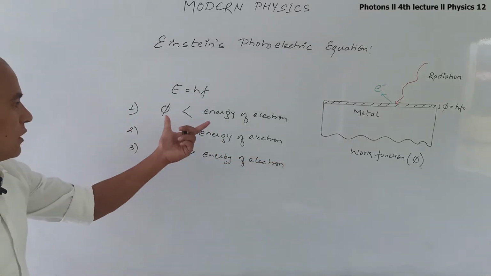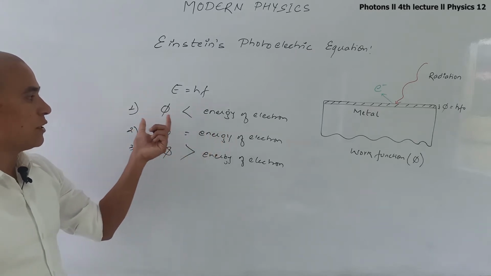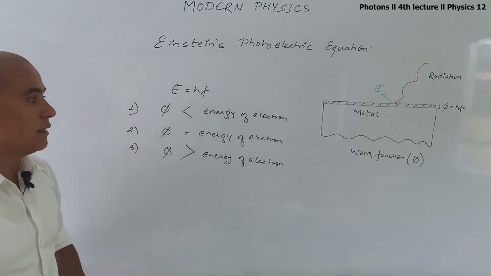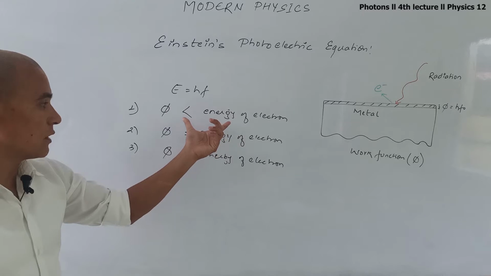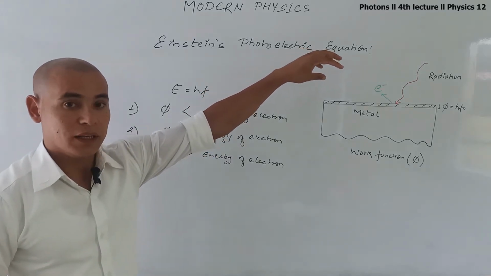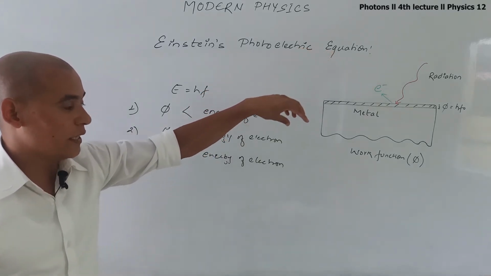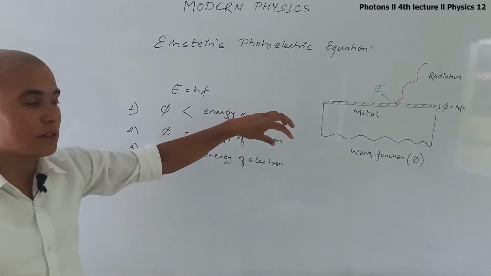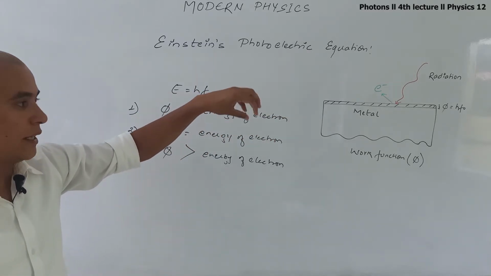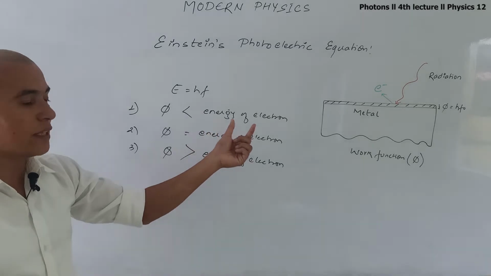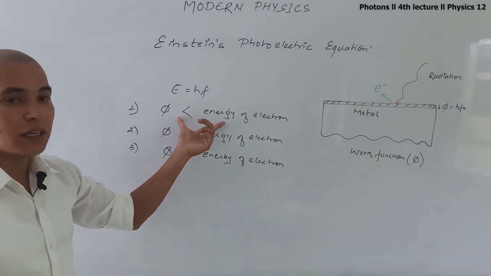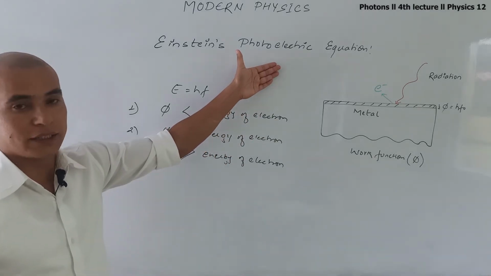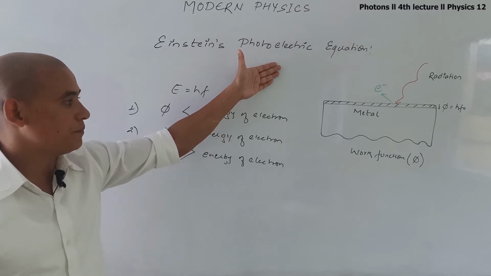In the first condition, when the energy of the photon is very small, the photons are incident on the metal surface and interact with the electron, and the electron just vibrates about its mean position. In the first condition, the photoelectric effect does not appear.